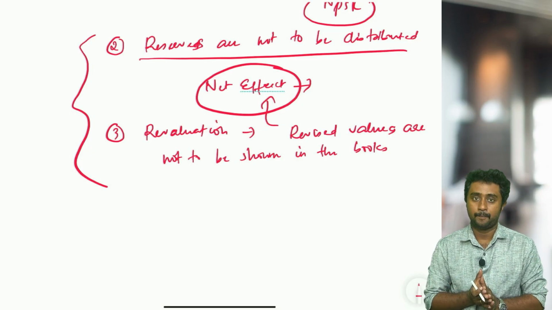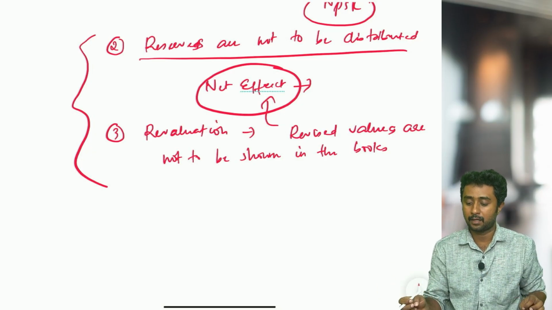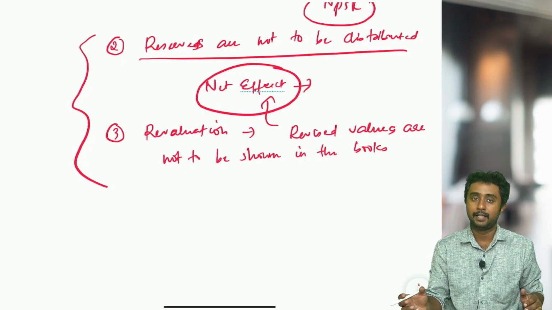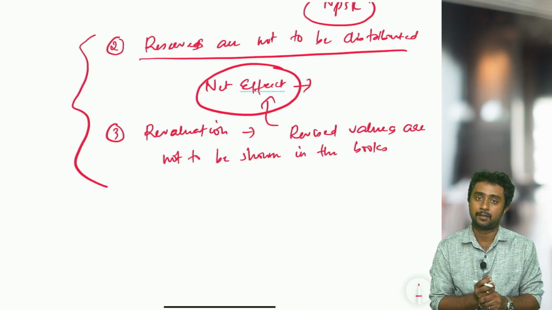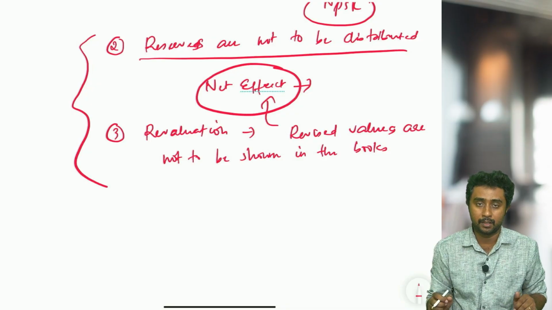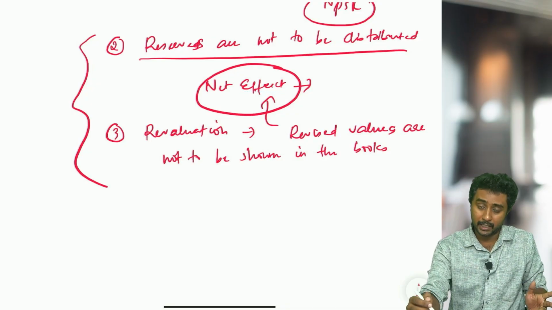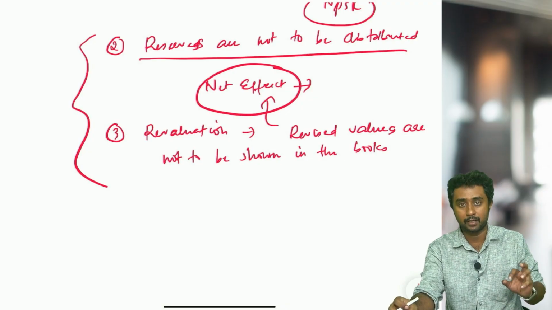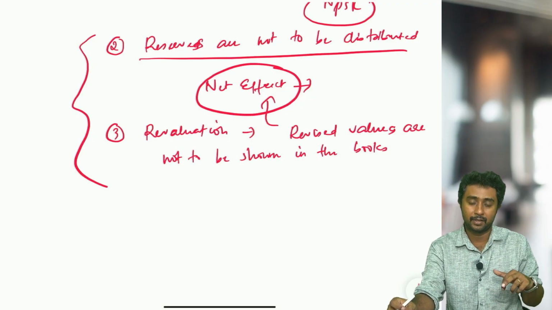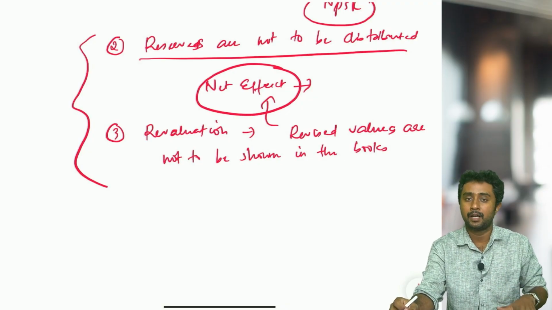So when reserves are not to be distributed to the partners, what is the entry that we have to pass? Similarly, when they say revised values of the assets or liabilities are not to be shown in the books, what are we supposed to do? So these kinds of statements, many other statements are there. When you go through this topic, you will come across different sentences, different statements which have the same answer.